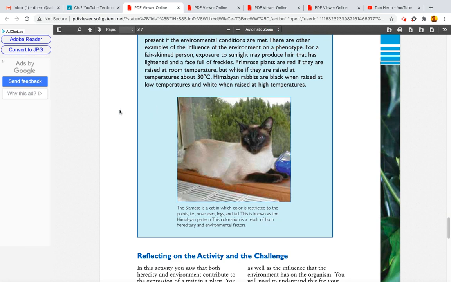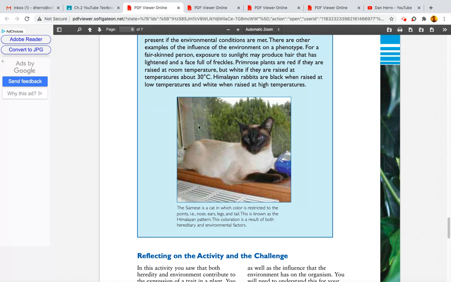There are other examples of the influence of the environment on a phenotype. For a fair-skinned person, exposure to sunlight may produce hair that has lightened and a face full of freckles. Primrose plants are red if they are raised at room temperature, but white if they are raised at temperatures above 30 degrees Celsius. Himalayan rabbits are black when raised at low temperatures and white when raised at high temperatures.